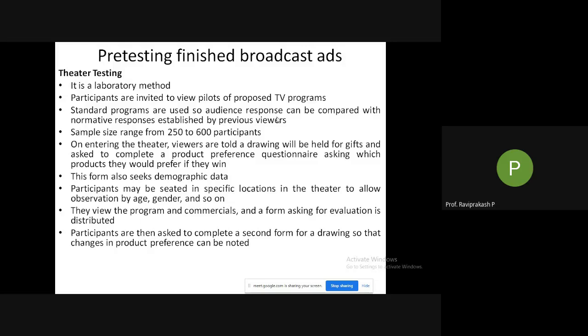Then participants may be seated in specific locations in the theater to allow observation by age, gender, and so on. So based on the type of your test, you can ask different people to sit at different places. Like 10 to 20 age people should be sitting at the right, then 21 to 30 in the middle, 31 to 40 or 50 should be sitting at the left. Here I am bifurcating them on the basis of age. Or I could say the right side should be seated by all the males and the left side by all the females. So here I am doing it by gender.